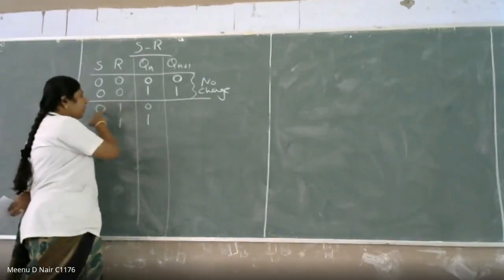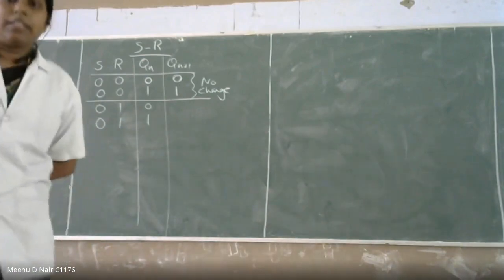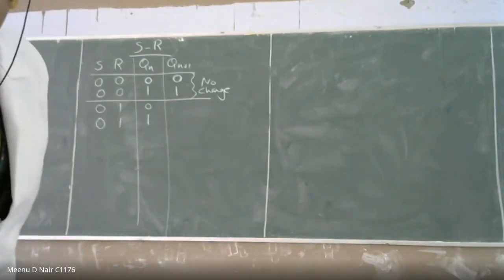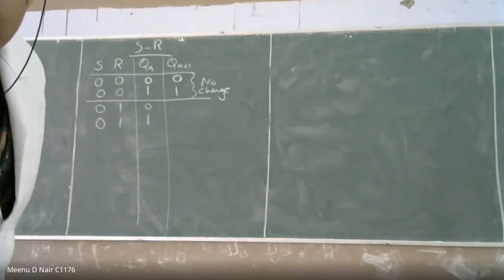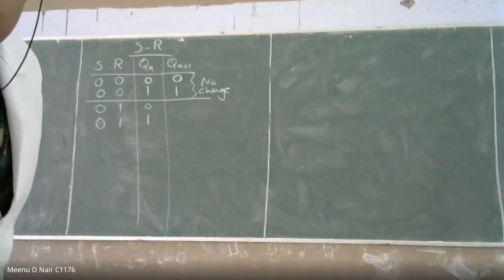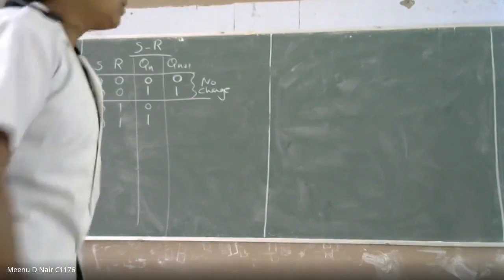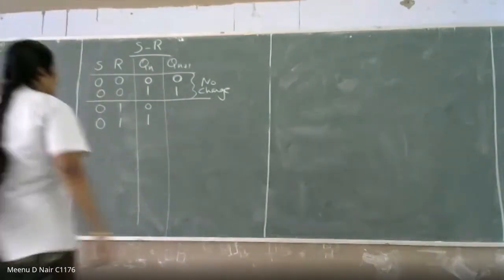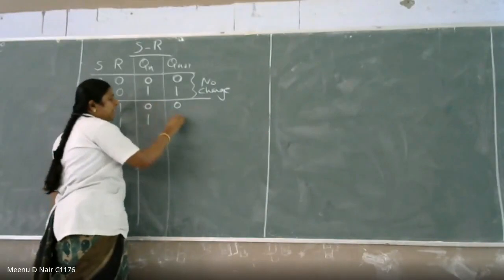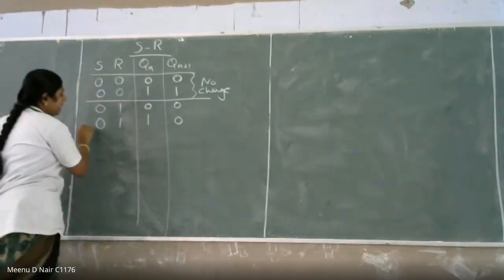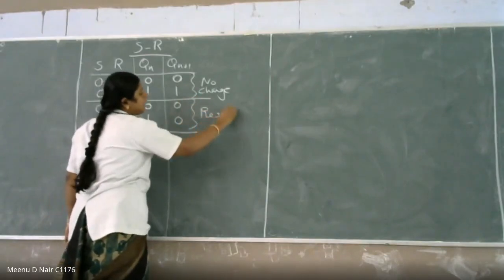If S is equal to 0 and R is equal to 1, what will be the next state? Next state will be 0. Whatever be the present state, the next state will be 0. If it is 0 or 1, the next state will be 0. This is the condition for reset. Okay, this is the condition for reset.